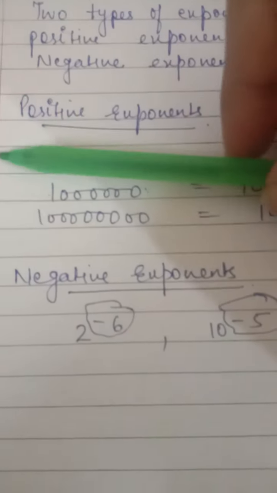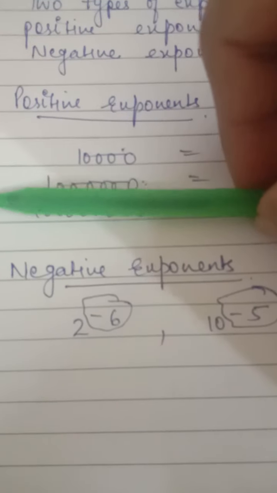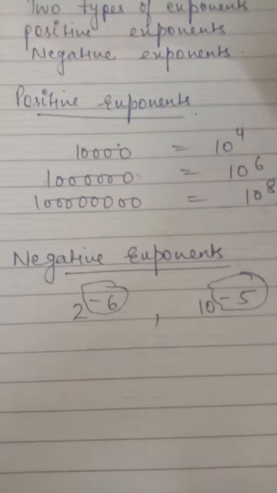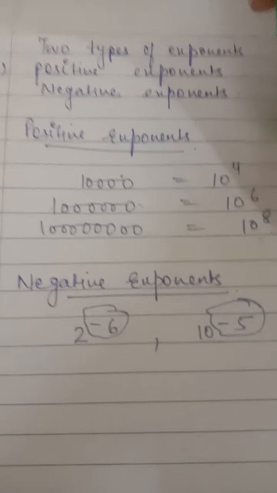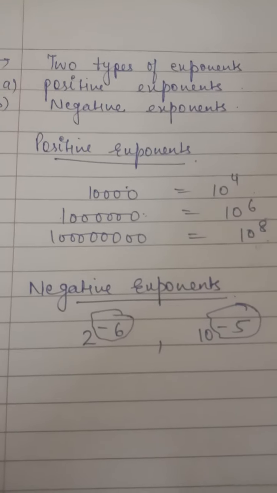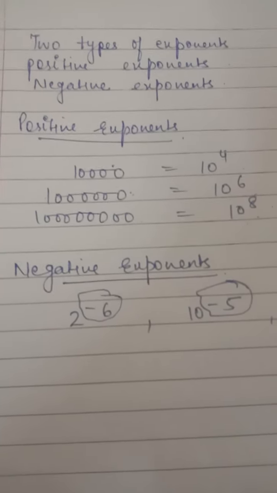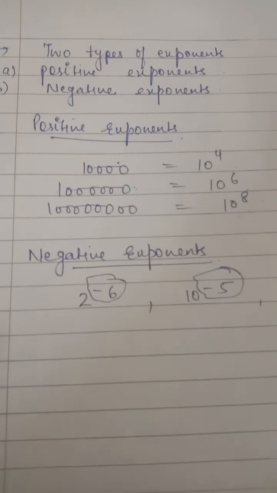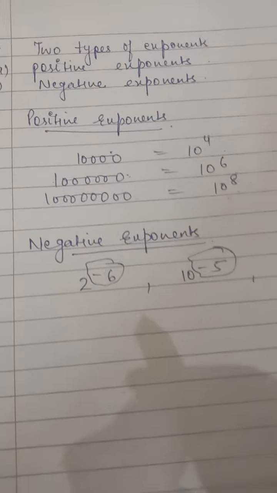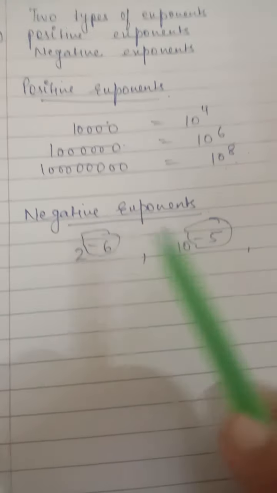You can see here, पहले यहाँ पे 4 zeros थी, then it increases to 6, then it increases to 8. Now negative exponents जो we will study in this class, ठीक है, these negative exponents are used to express a very small number or a very small size. Okay, so how we will read these negative exponents? So see here some examples of the negative exponents.